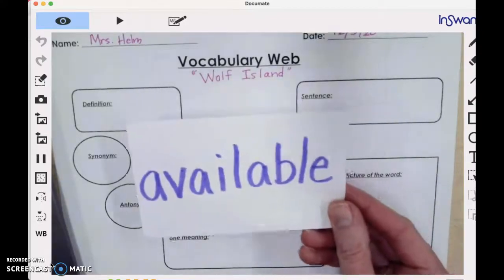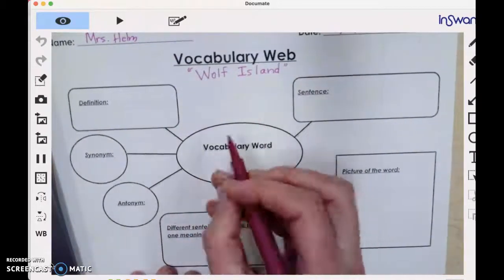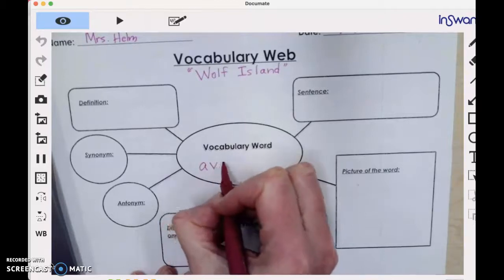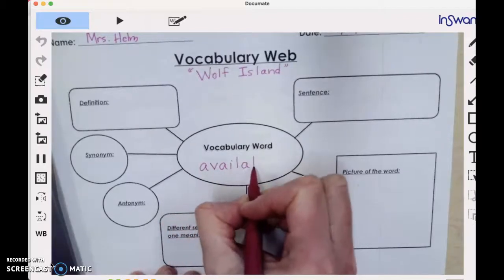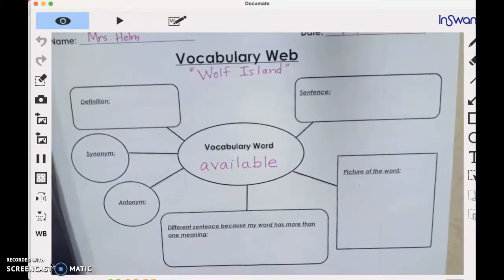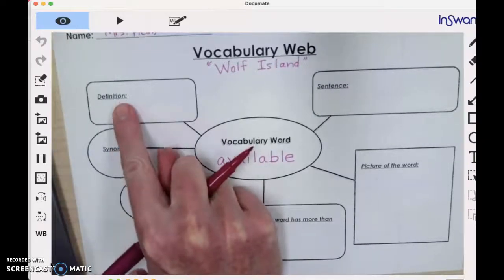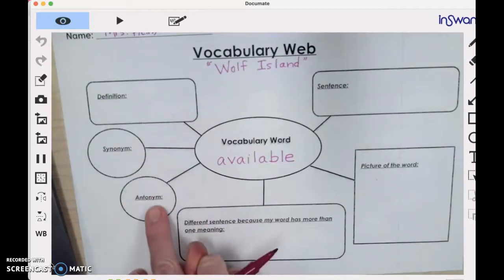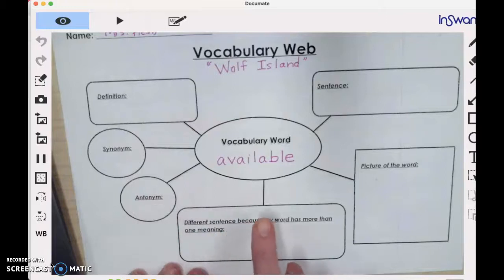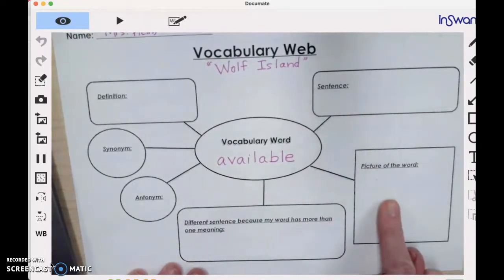I'm going to choose to do the word available. So I'm going to write the vocabulary word right here in the middle. Okay. Now, let's take a look at these bubbles. You're going to go, oh, that's pretty familiar. Definition, synonym, antonym, different sentence because my word has more than 1 meaning. And we'll get back to that in a second. Sentence and picture of the word.